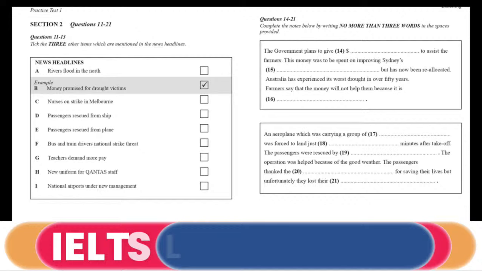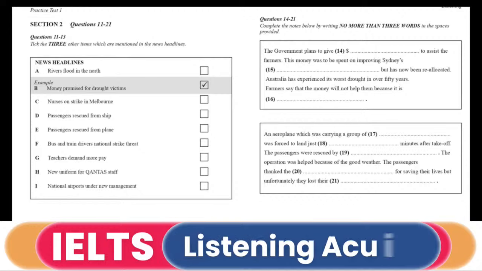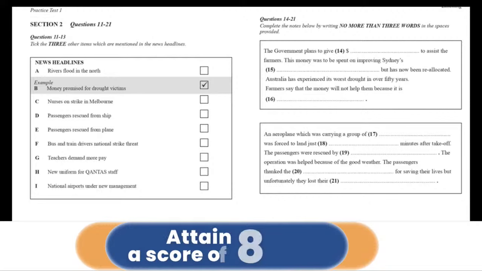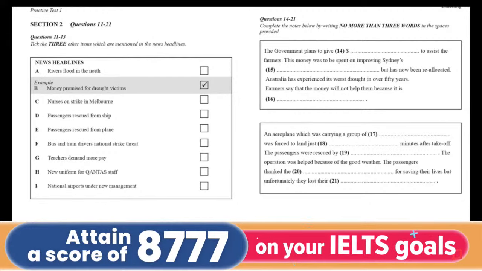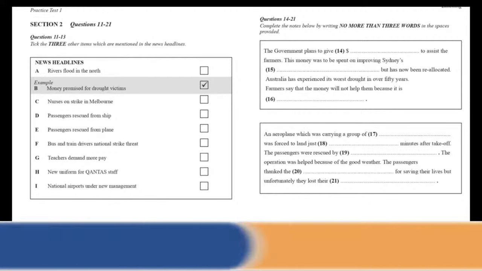The Prime Minister has pledged today that he will make $250 million available to help the drought-stricken farmers who have not seen rain for years get through the next 5 years. Money that was to have been spent on the restructuring of Sydney's road system has been reallocated to what the Prime Minister described as a more worthy cause. Farmers are to receive financial assistance to help see them through the worst drought in over 50 years. Many farmers feel that while the money is welcome, it has come too late to save them and their farms from financial ruin, and are angry that the government did not act sooner.